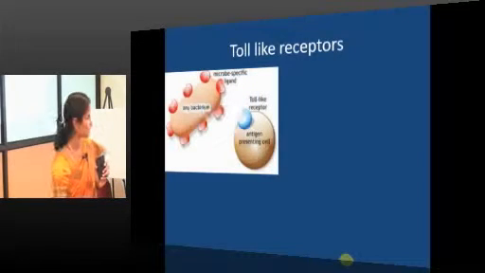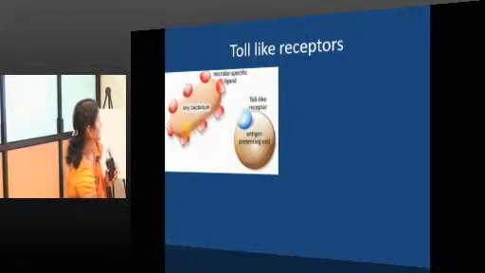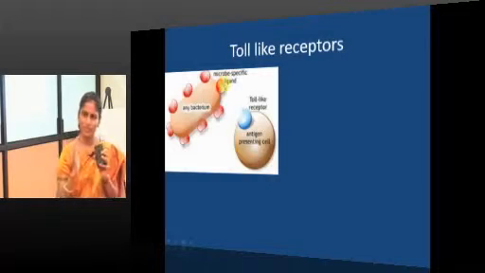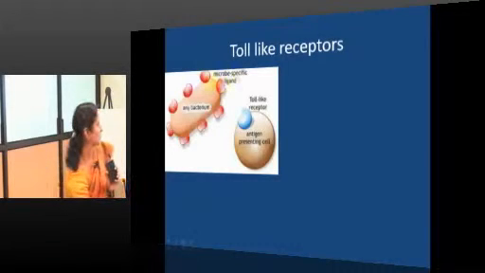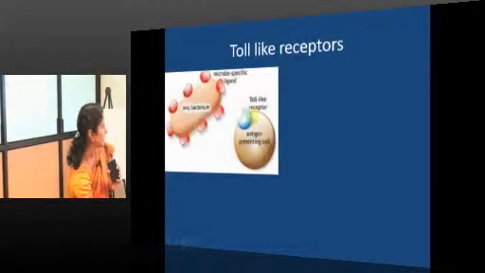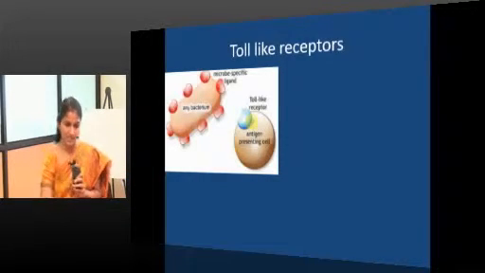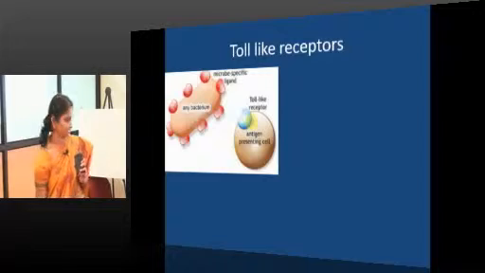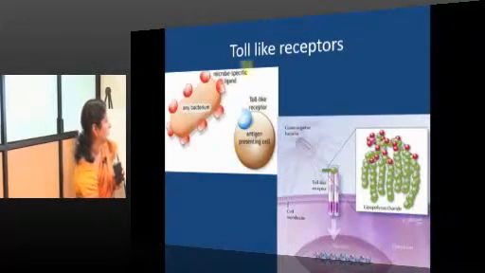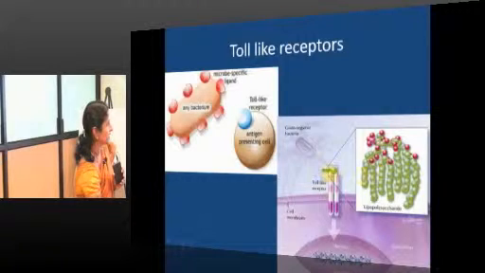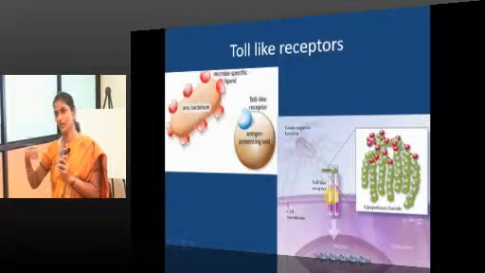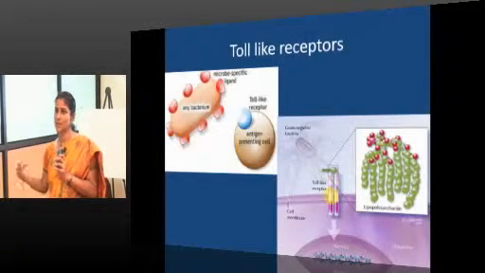Any bacterium has its own specific ligands. This will be sensed by the toll-like receptor present on the antigen presenting cell. Again the same thing with a bacterium's lipopolysaccharide cover: this will be sensed by a toll-like receptor and the signals will be delivered to the nucleus for the various steps of events to happen.